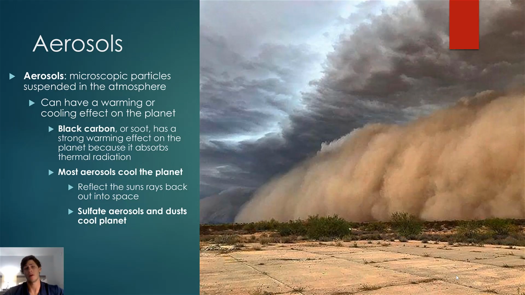Now, next we're going to be talking a little bit about aerosols. Aerosols are microscopic particles which are suspended in the atmosphere. Now, they can have either a warming or a cooling effect on the environment. Black carbon, or basically soot, has a very strong global warming or climate change effect simply because it absorbs a tremendous amount of radiation and re-emits it as thermal radiation. So black carbon actually contributes to climate change and increasing the available heat energy in the atmosphere. However, black carbon aside, most aerosols actually cool the planet down. Most of the aerosols that are in the atmosphere reflect higher and higher concentrations of solar radiation back out into space. So sulfate aerosols, and particularly dust, do a very good job of actually cooling the planet.